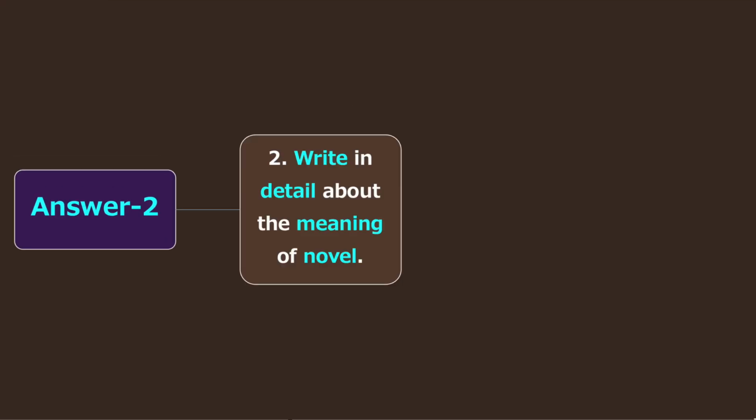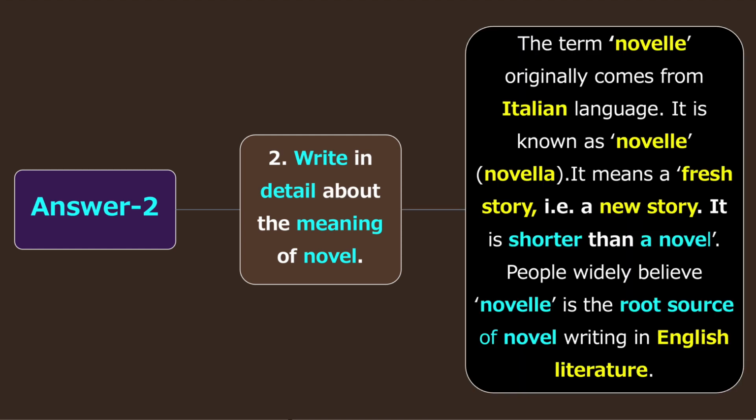Answer 2 of question number 2. Write in detail about the meaning of novel. The term novel originally comes from the Italian language. It is known as novel or novella. It means a fresh story, that is, a new story. It is shorter than a novel. People widely believe novel is the root source of novel writing in English literature.